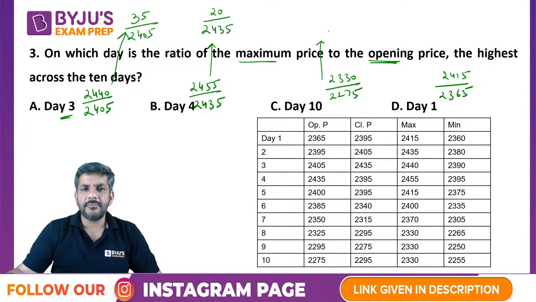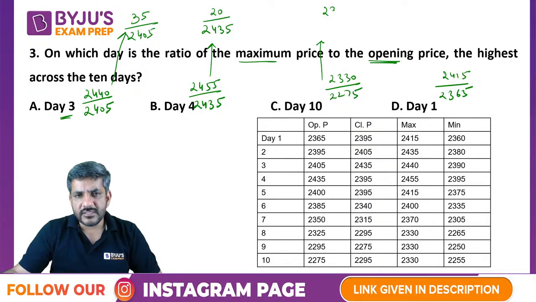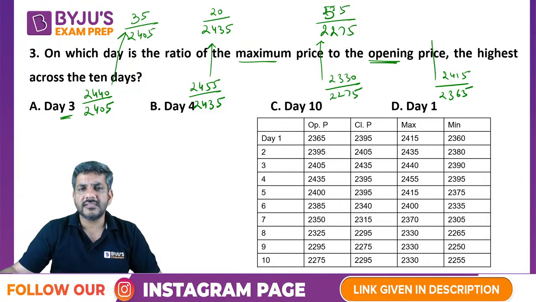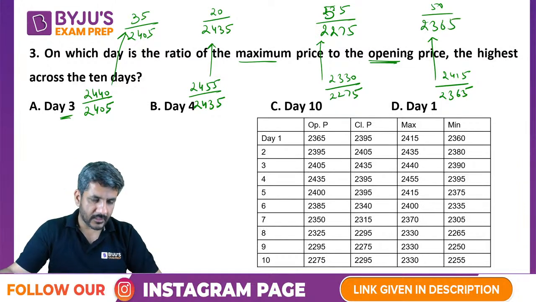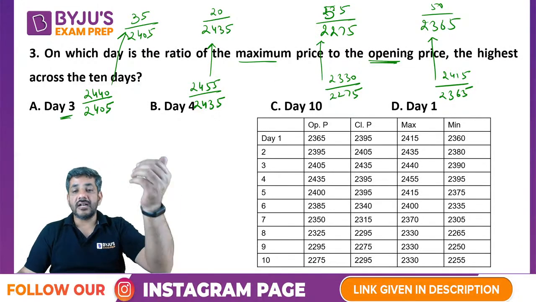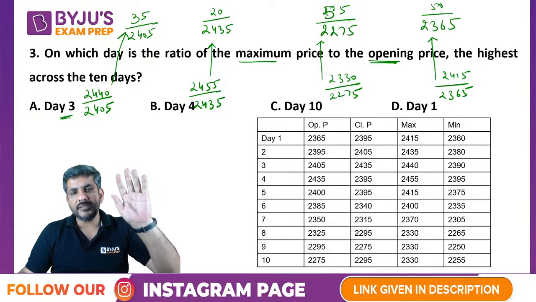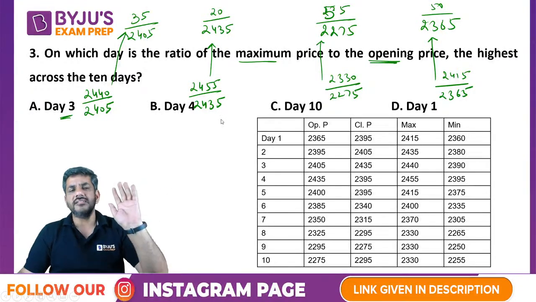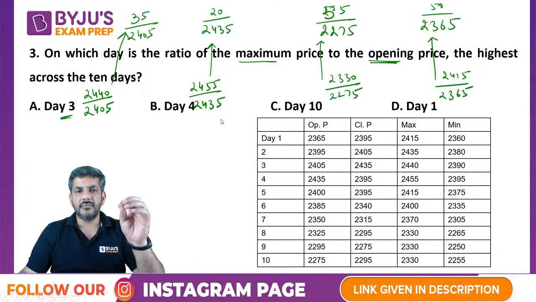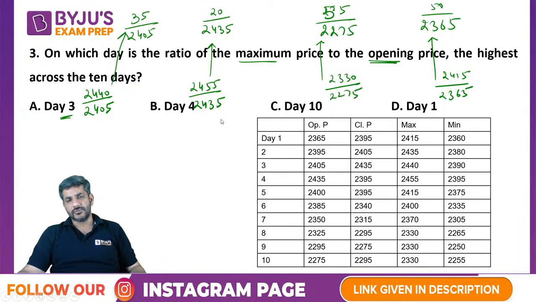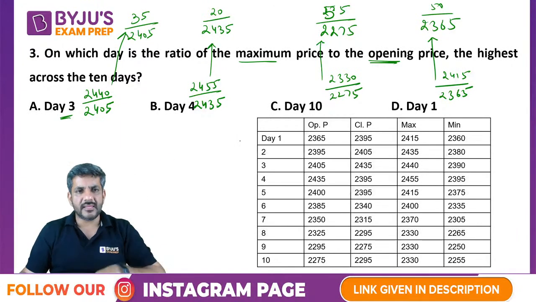And 100% plus, 2330 is how much more than 2275? 55, so 55 by 2275. And for this one, it is 100% plus 50 by 2365. So I have already removed 100% from all of them. Whatever is remaining, I have to check which is giving me the maximum maximum price to opening price ratio. Let's compare them one by one.